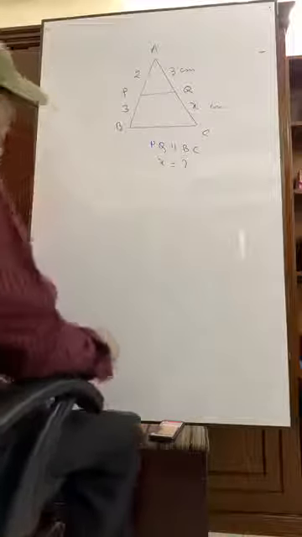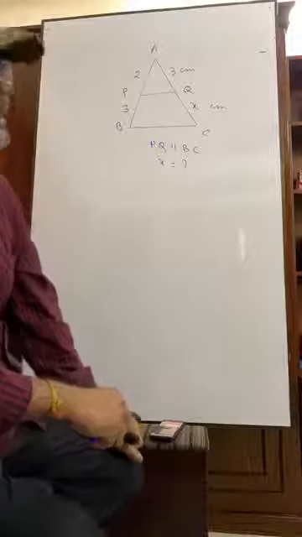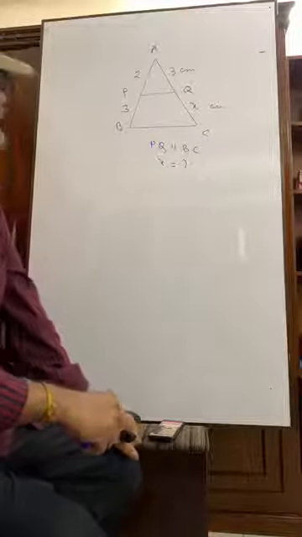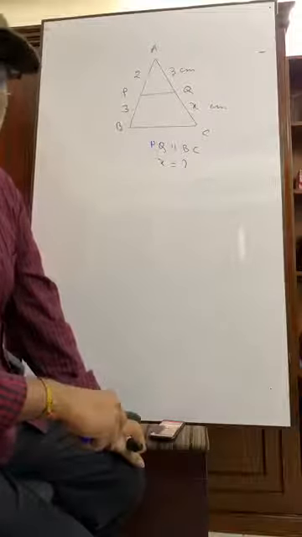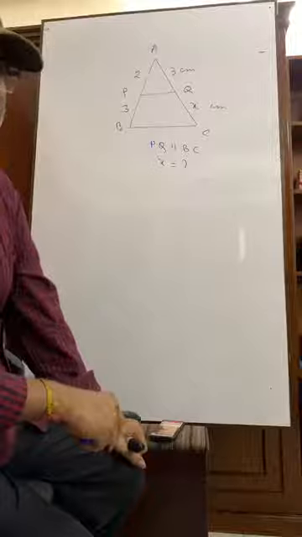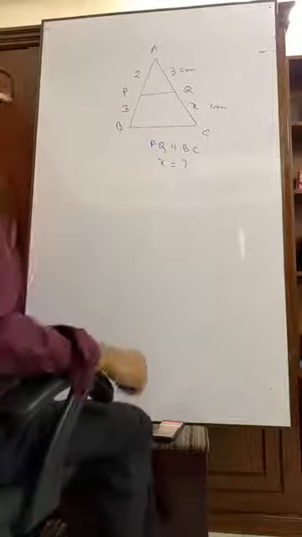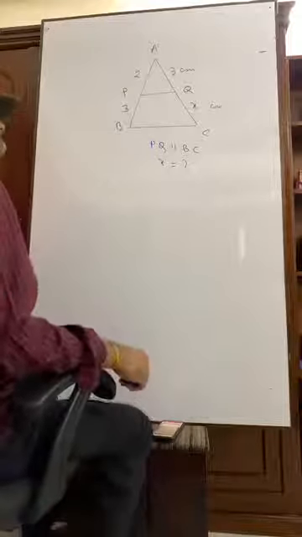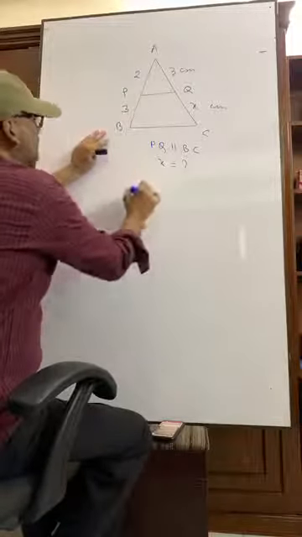Remember one thing, I have mentioned only that PQ and BC are parallel. I have not mentioned that P and Q are the midpoints. So what will you do? What is the formula?